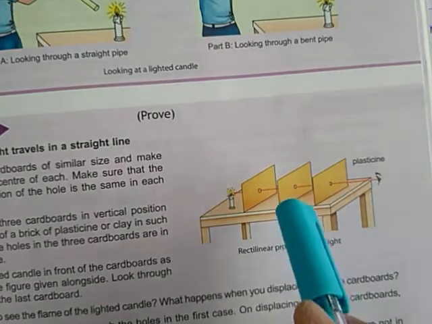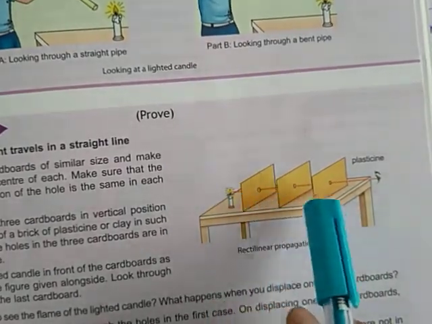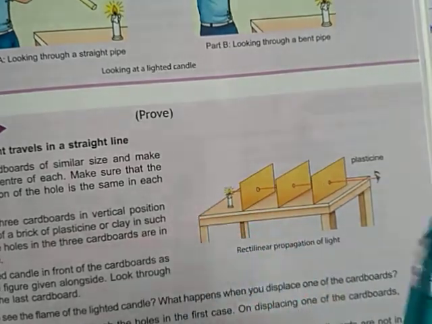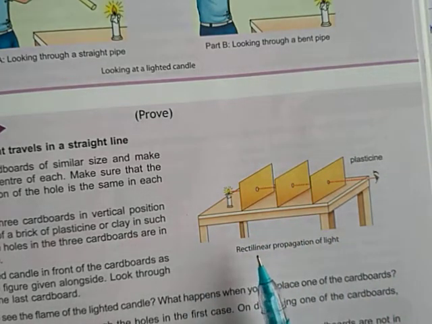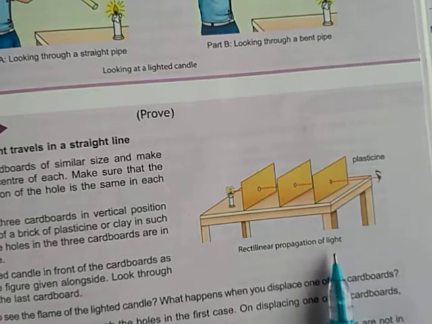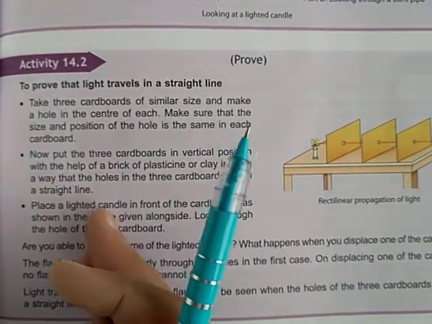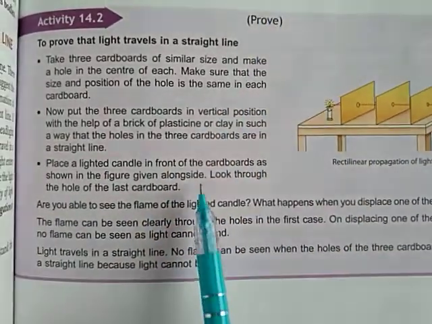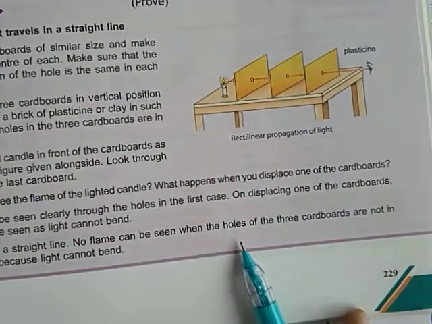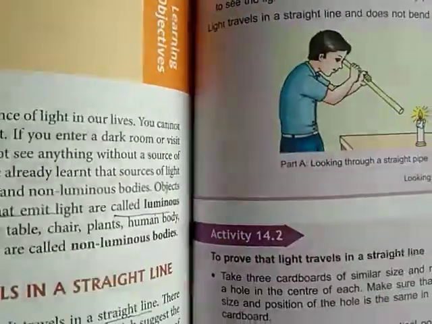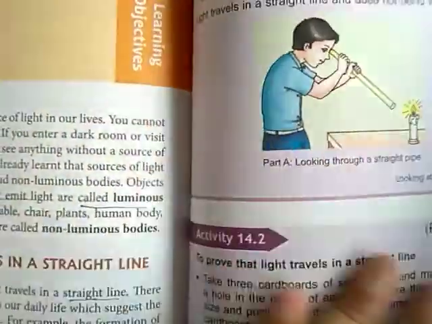This is another activity you can also perform by the 3 cards having holes at different height. Through that activity also we can understand light travels through the straight path. So how you can do that? It is written here, you can understand that. Yes, and do those activities at your home also.